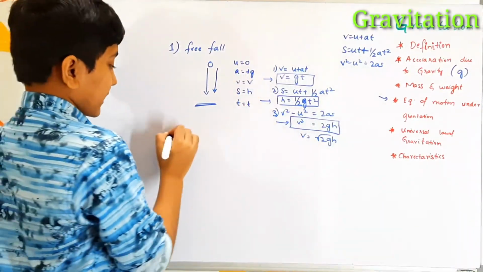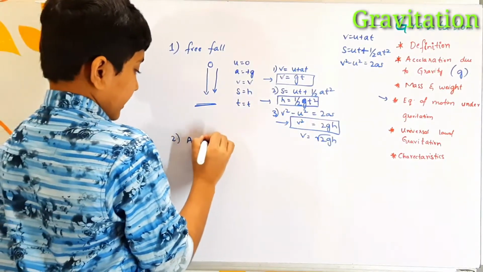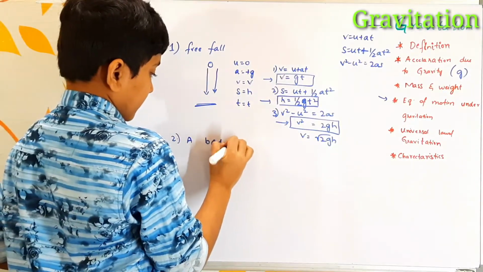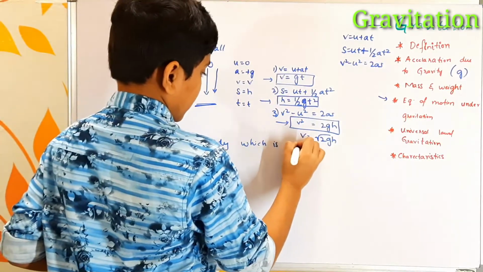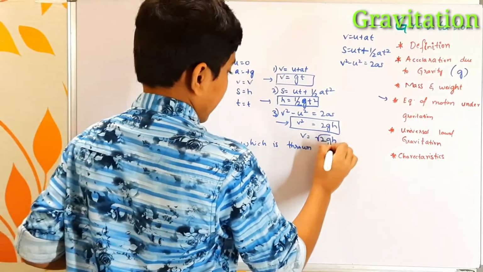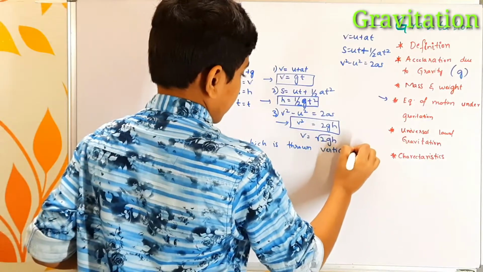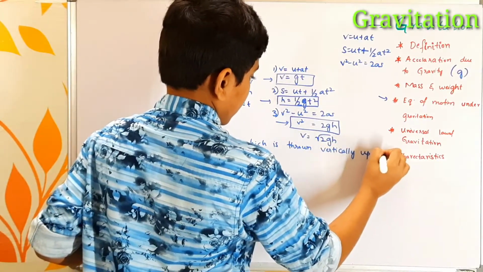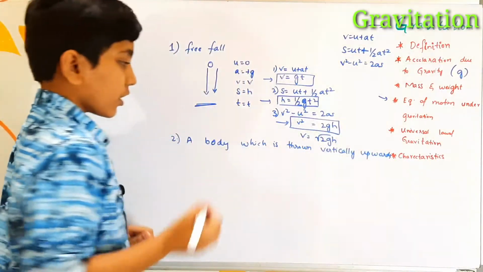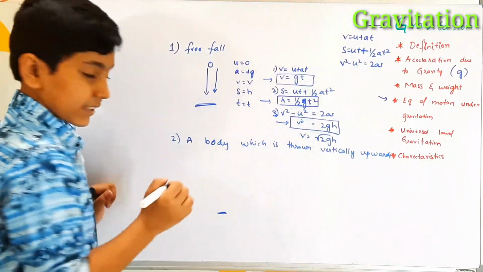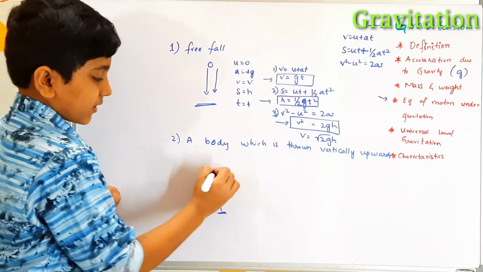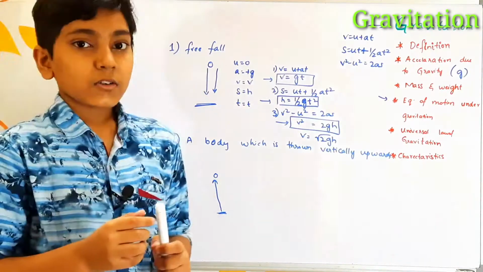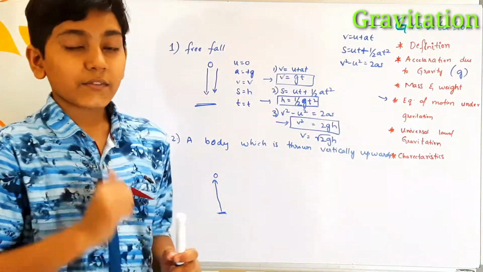Now let us look at the second case study. A body which is thrown vertically upwards. So let us say it is the ground surface, and a body moves in this direction and reaches its maximum height. So when we throw a ball like this, then what happens?